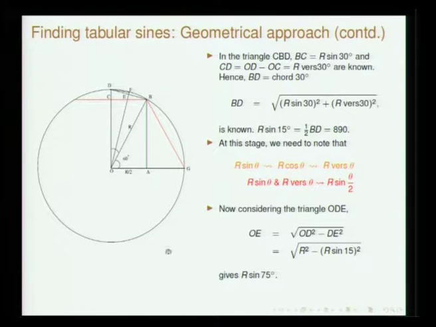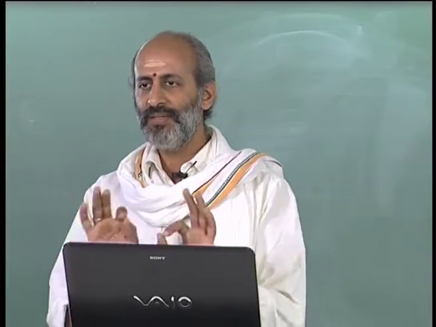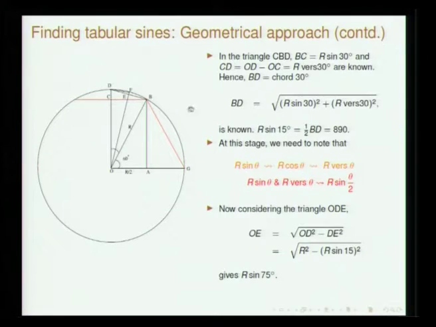To recapitulate what we did, this geometric approach essentially had a simple observation that the chord length of 1/6 of the circumference is going to be the radius. With this the entire table was constructed. I told you that the radius is determined based on the value of pi. Once that is known, 3438, then we know r sin 30.